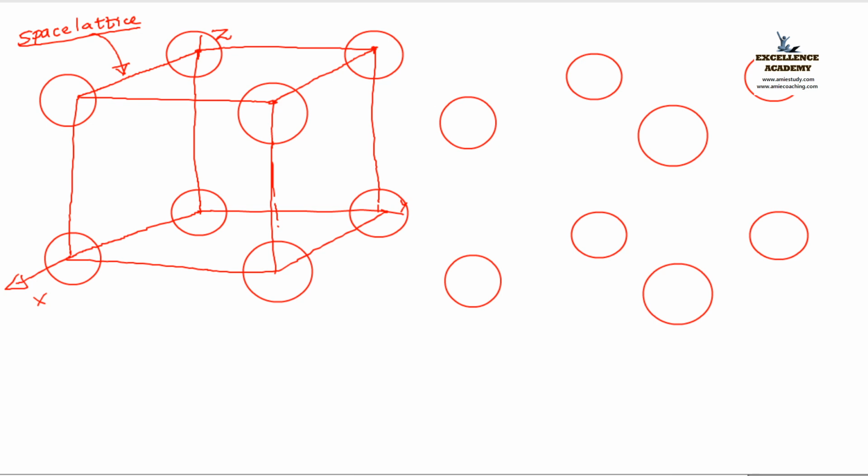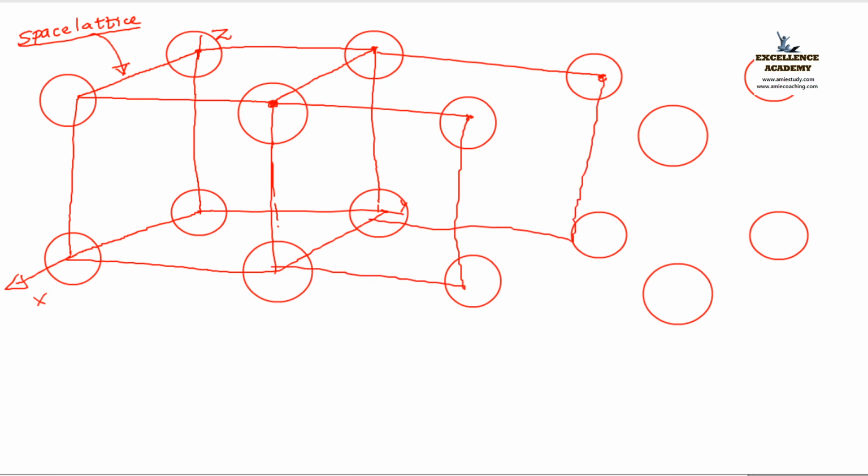Okay, fine. Now, again, I am doing the same procedure. This center is joined to this one, and again this is joined here. Again, I got a cube. We can say that two cubes are formed there. We can see that the building block of this entire material is the cube.